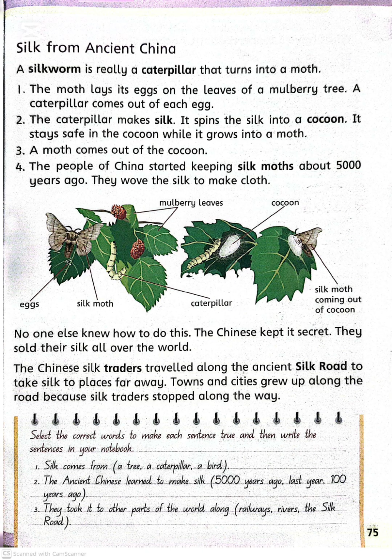The people of China learned how to use this silk about 5,000 years ago. They used it to make beautiful and soft cloth. They kept the method of making silk a secret, so no other country knew how to produce it. Because of this, Chinese silk became very valuable all over the world.